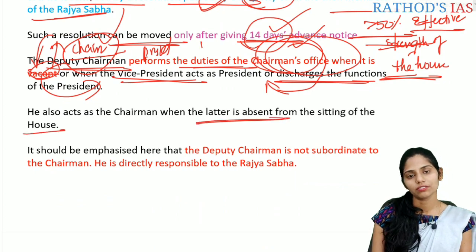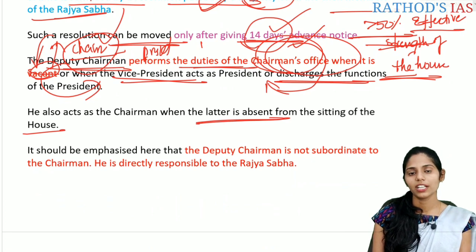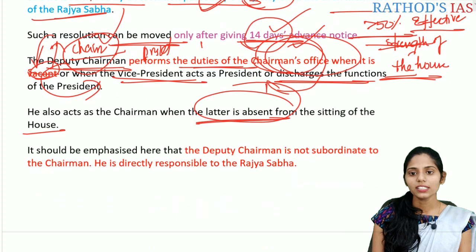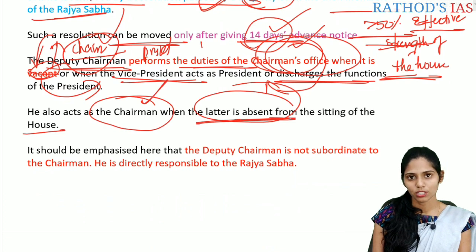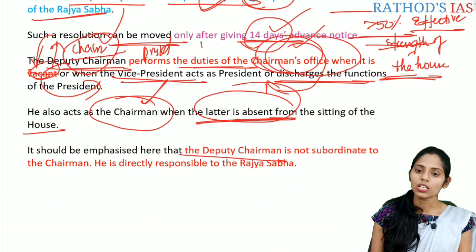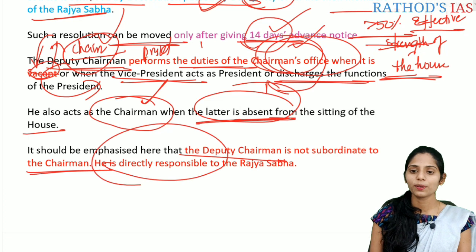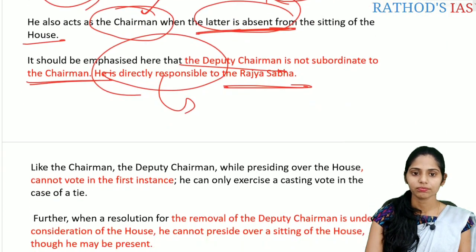So whenever the chairman of the Rajya Sabha falls ill or goes outside for any meetings, in that case when the vice president is absent, this chairman seat will be taken up by the deputy chairman. And it should be emphasized that the deputy chairman is not subordinate to the chairman, but he is directly responsible to Rajya Sabha because he is a member of Rajya Sabha.